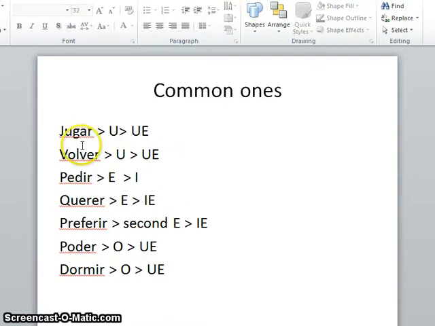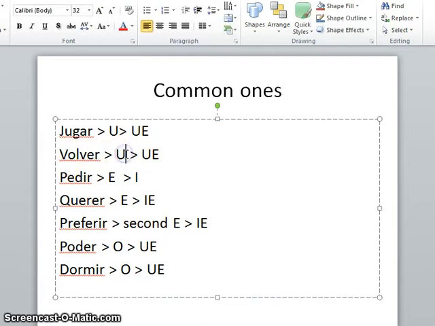Common ones we've got are jugar, to play, so they go from U to UE. Volver, this one goes from O to UE. Pedir goes from E to I. Querer, this first E goes to IE, to want. Preferir, to prefer, the second E on this one goes from E to IE. Poder, the O goes to UE, to be able to, poder. And dormir, O to UE, to sleep. So those are ones that are really common. Remember, the endings are the same as in the present tense. It's just that these first vowels, or in preferir's case, the second vowel changes.